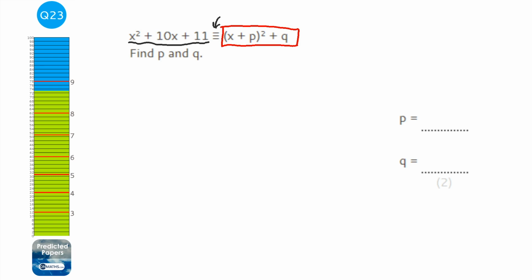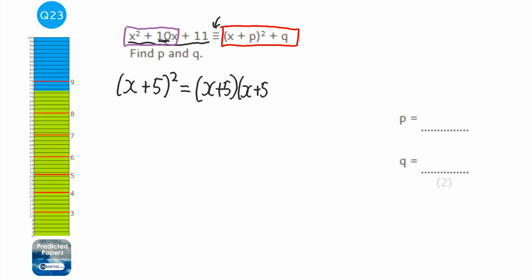Now, to complete the square, we look at this first bit here, and we go, right, how do we create that in a bracket? And to create that, what we do is we put x at the start of the bracket, and we halve the number before the x, that 10, to make 5. Now, the problem with that is if I expanded that, so x plus 5, and I use FOIL or anything else to expand it, I'll get x squared plus 5x plus 5x, so plus 10x. That's great, that's what we want. But then it has plus 25. So when I expand that, it creates me a 25, which I don't want.